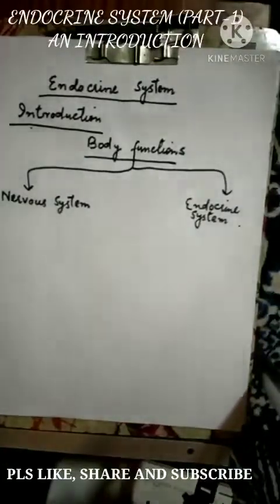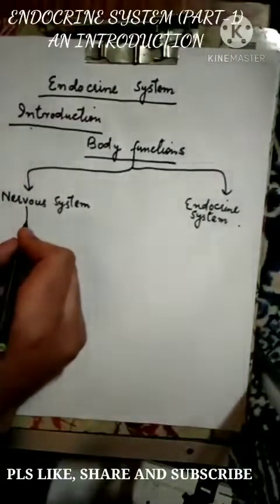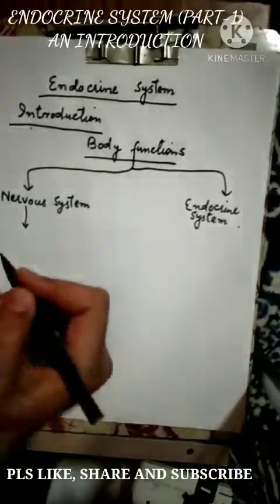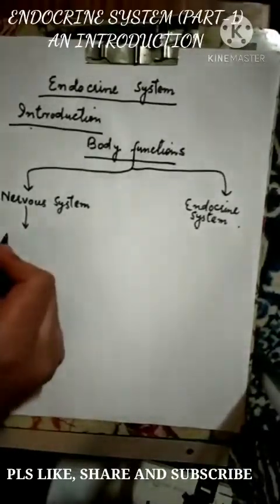We all know that the nervous system regulates our body functions by nerve impulses.